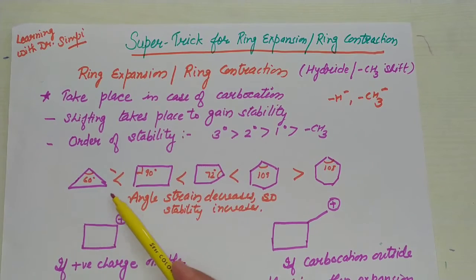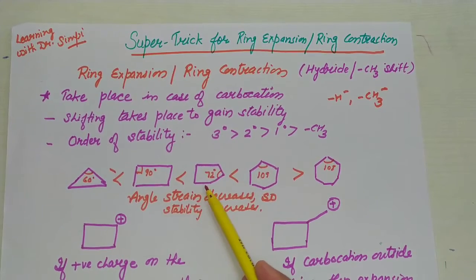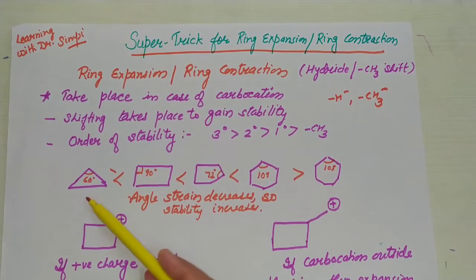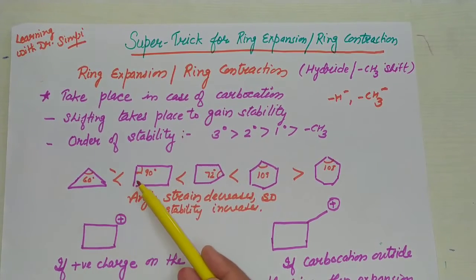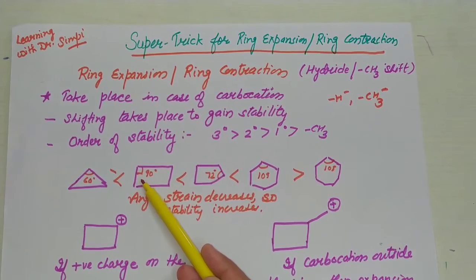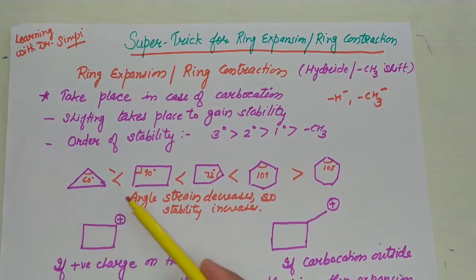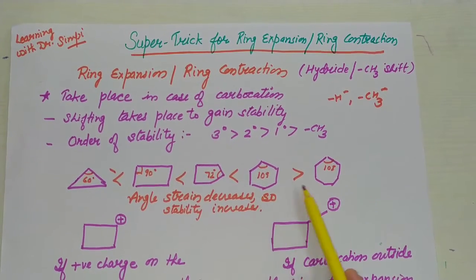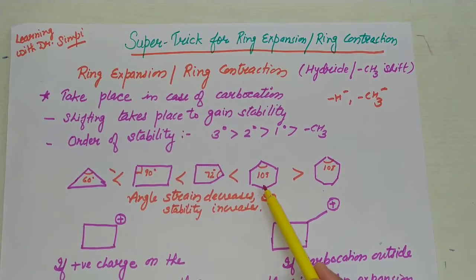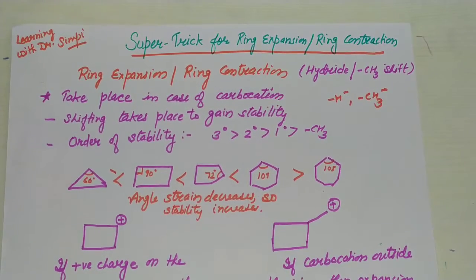Now we know that stability increases as the ring size increases. For example, this is a 3-member ring, this is 4-member, 5-member, 6-member and 7-member ring. A 4-member ring is more stable in comparison to a 3-member ring. Why? Because in a 4-member ring the angle is 90 degrees, and in a 3-member ring it is 60 degrees. As the angle strain decreases, stability increases. But a 6-member ring is more stable than a 7-member ring. Why? Because it exists in chair form and boat form.